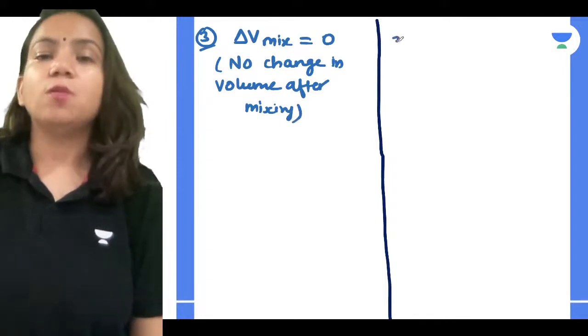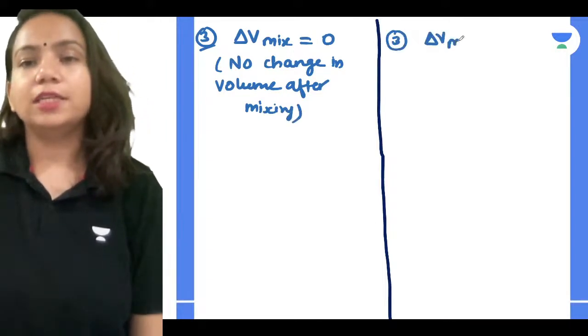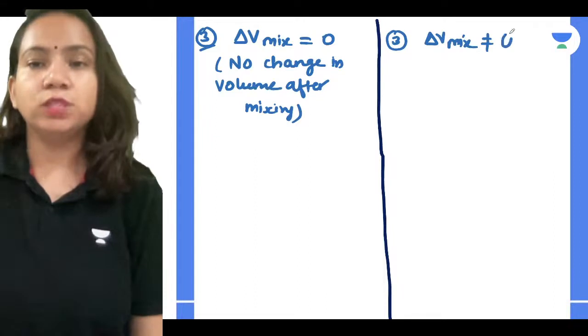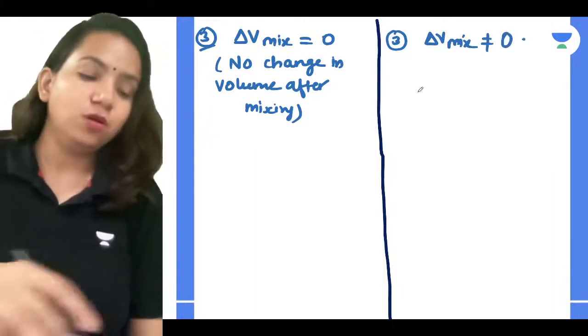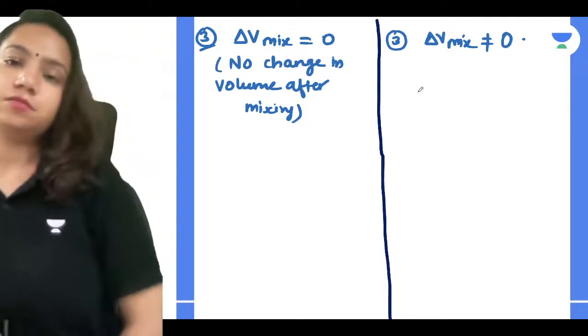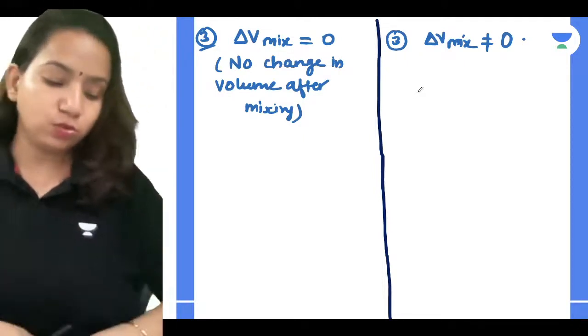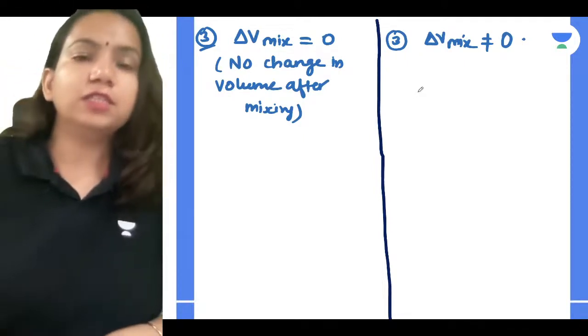But if I talk about the non-ideal solution, delta V mix is not equal to 0. Obviously, there is a change in volume when you add two things. So that's what it says in the non-ideal solution.